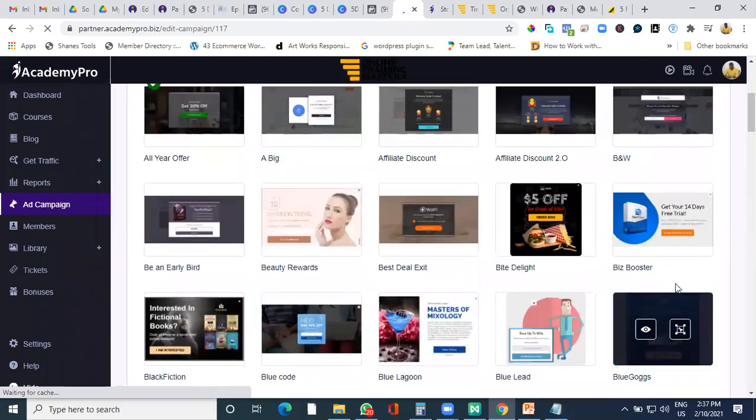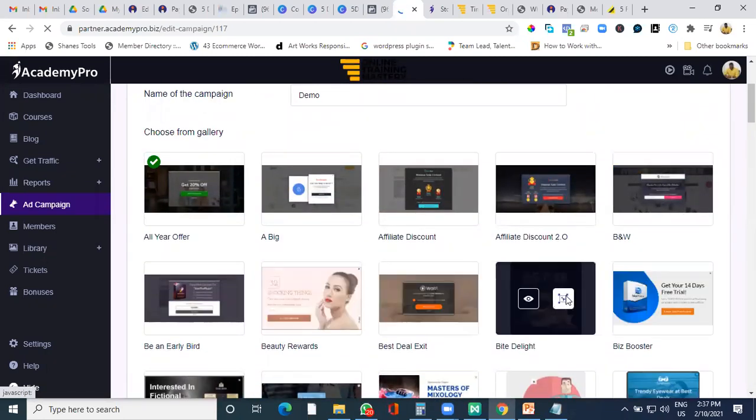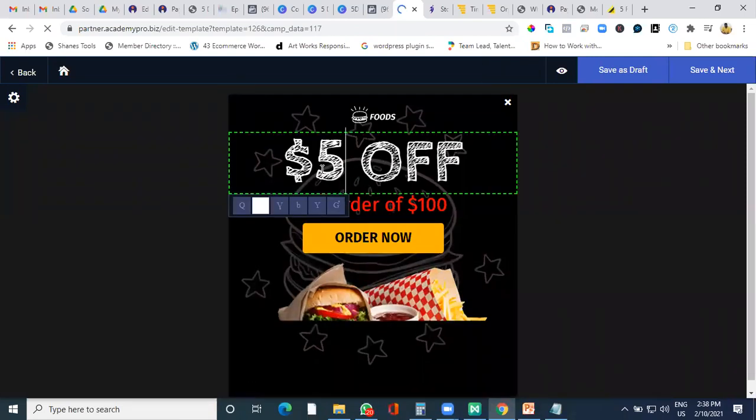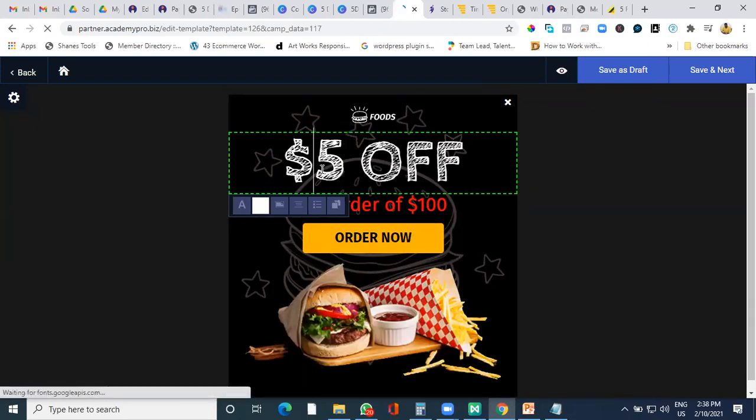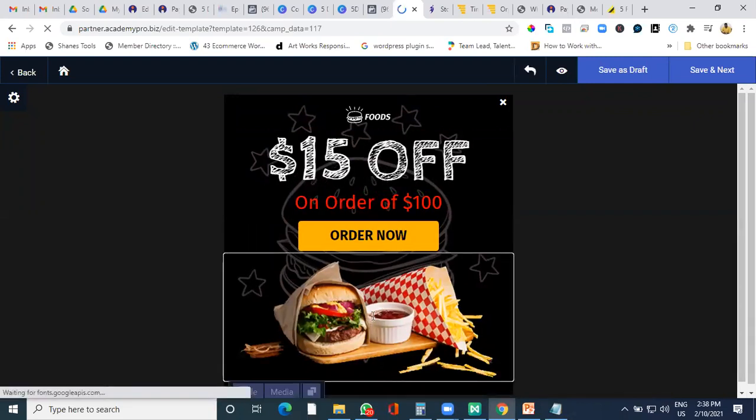You don't need to do any artwork also. It is all ready made. You just need to click on the particular template. For example, all the content is editable. You can use the data or rework it. So for this kind of thing, instead of 5%, you can write 15% also if you want, and change the content as your offer is and showcase it to them. So there is nothing much to be changed.